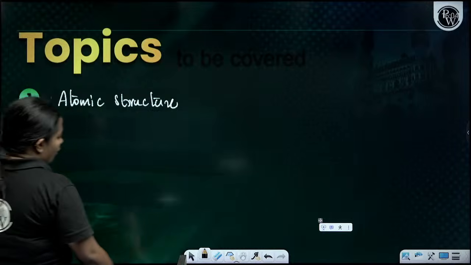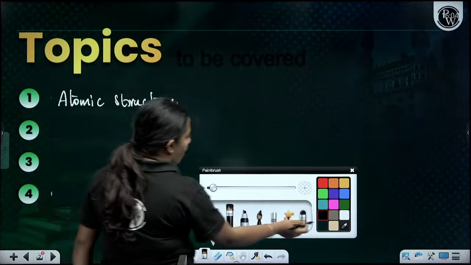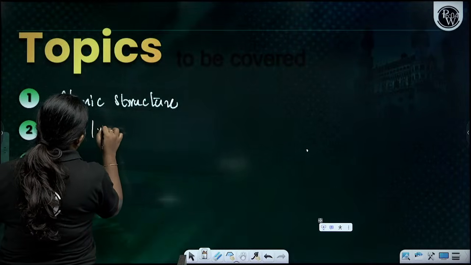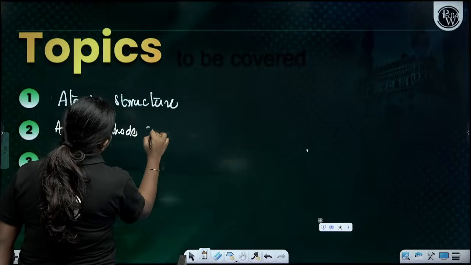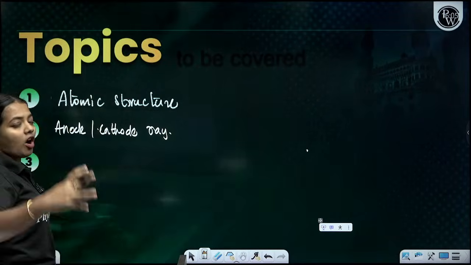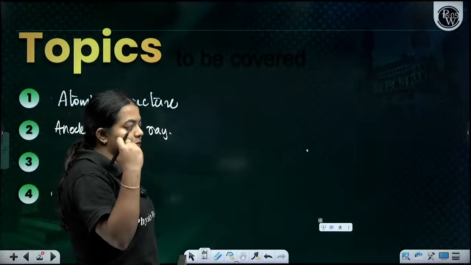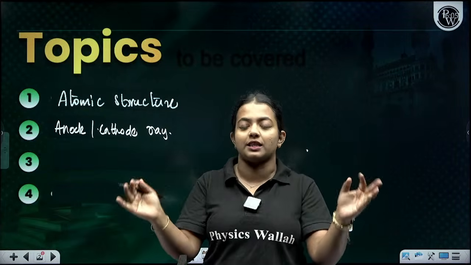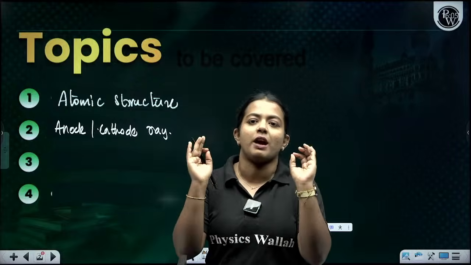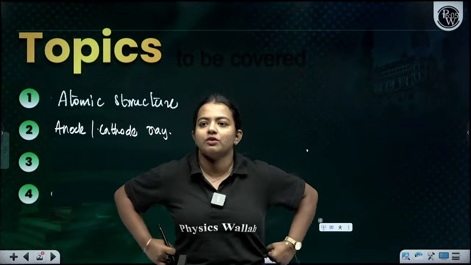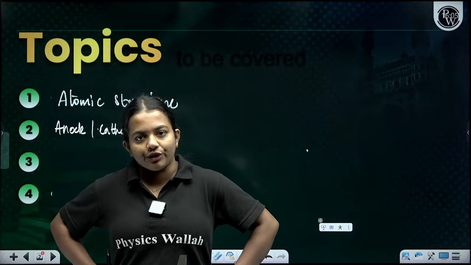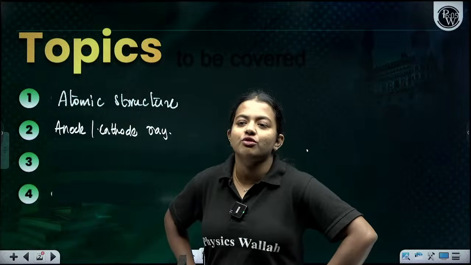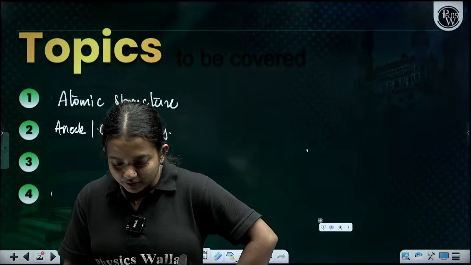So in the session, we are going to discuss the atomic structure. We will start with anode ray and cathode ray formation. Then we will also discuss various concepts of the atomic structure. Then we will discuss the Bohr model of atoms and all those things which come under electromagnetic radiation. The duration of the lecture is max 2 hours. We will start at 4 o'clock and end by 6 o'clock. Shall we start our session? Please do let me know in the chat box. Shall we start our session, children?